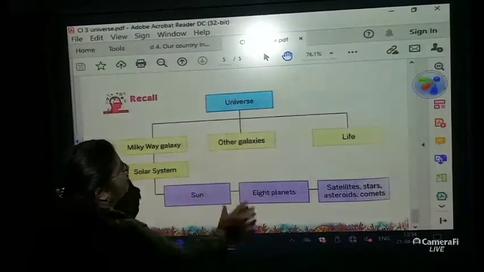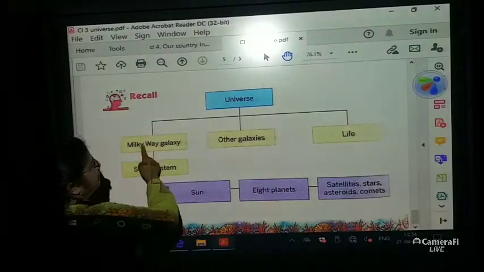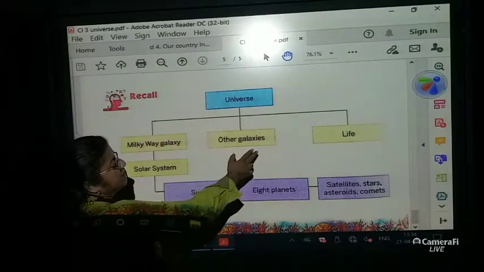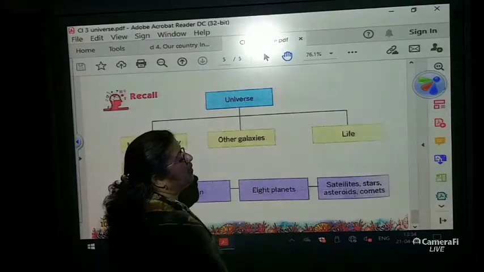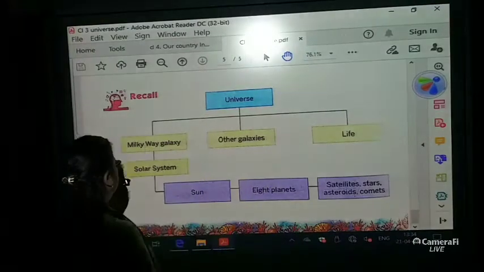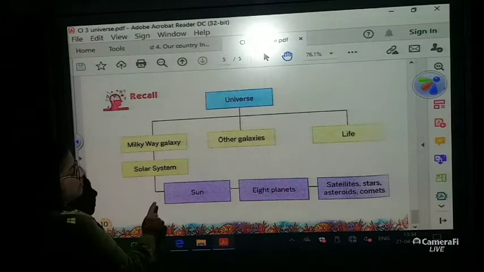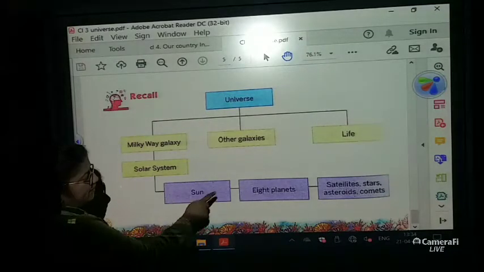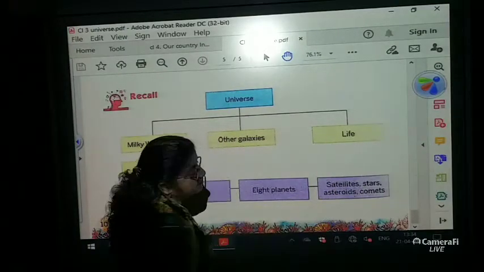Okay, so what did we learn from this chapter? First the universe, then the Milky Way, then other galaxies. Why are we staying in the universe? Because we have air and water and sunlight. Then we learnt about the solar system and what is in the solar system? The sun, the 8 planets, satellites, stars, asteroids and comets.